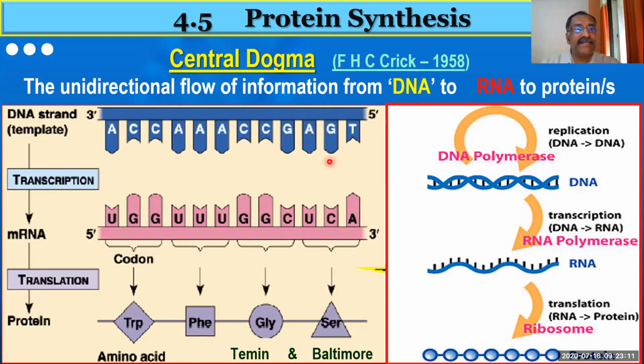Are you getting what I said, friends? I repeat, the DNA is unwinding, and the strand which runs in 3' to 5' direction synthesizes a new strand that will be the exact replica of the DNA strand which runs in 5' to 3' direction. That means this is the exact replica, I say.